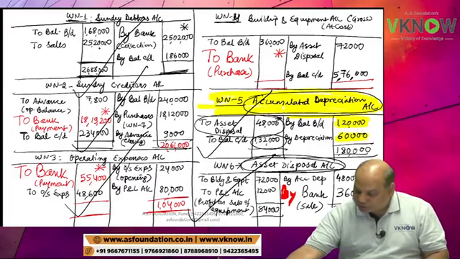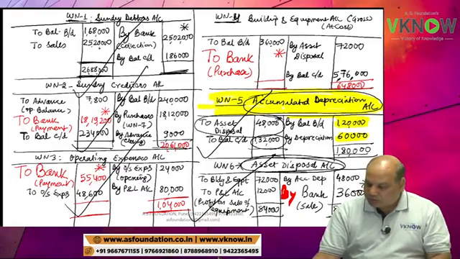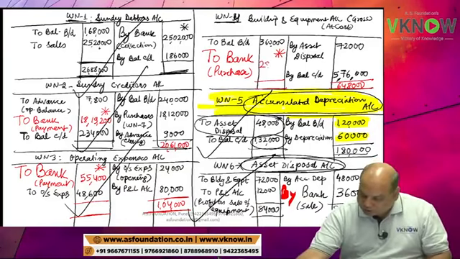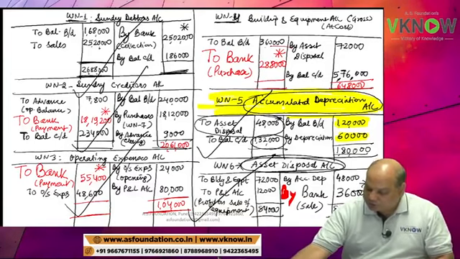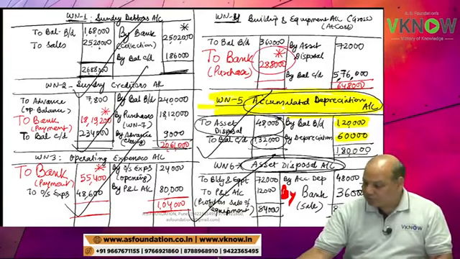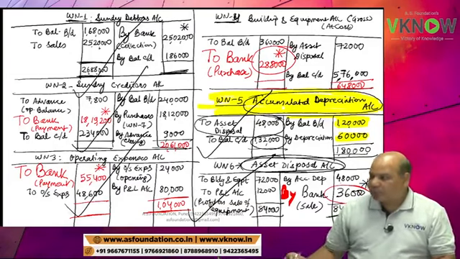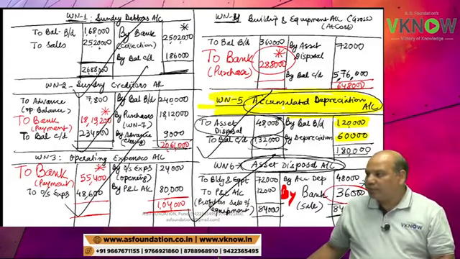Credit side total will be 6,48,000 minus 3,60,000, so that is 2,88,000. So there is a purchase 288. There is a sale 36. Correct.